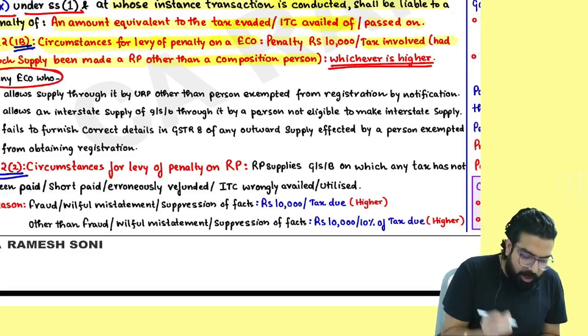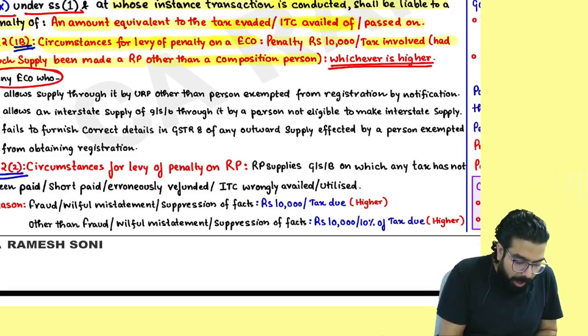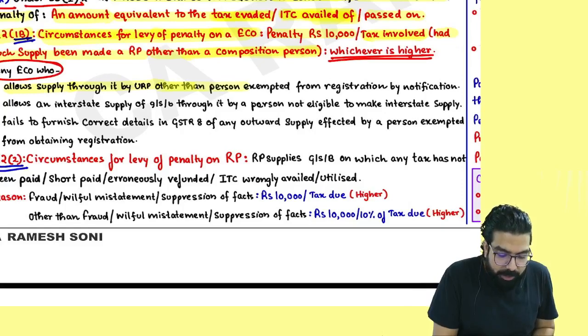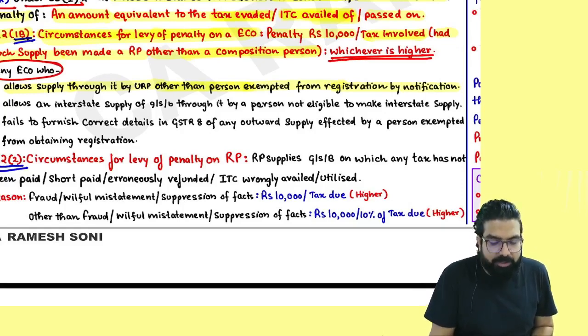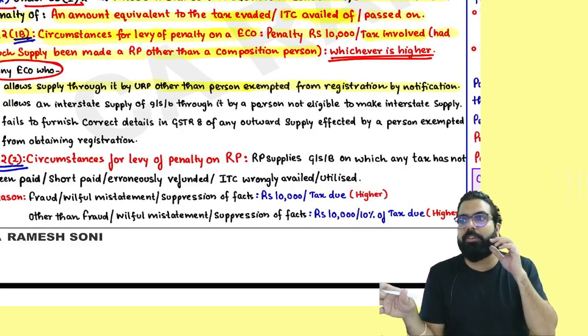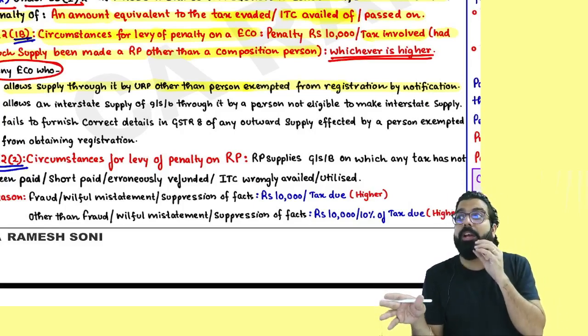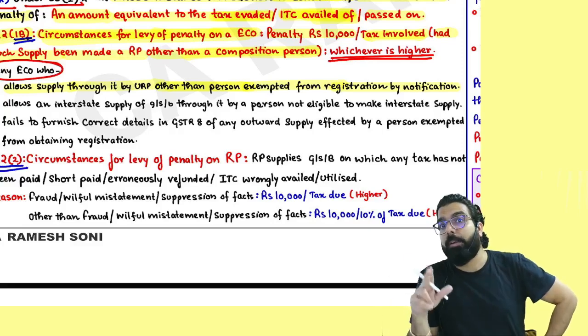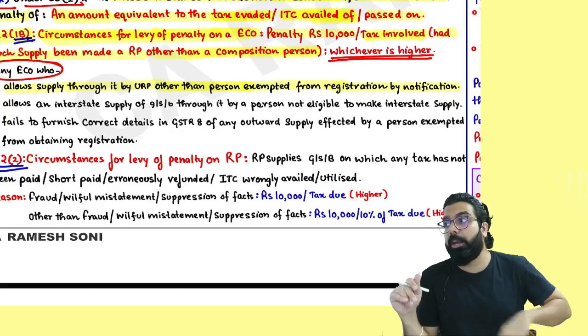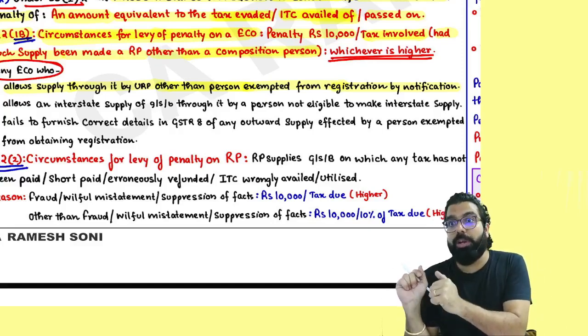See here, an e-commerce operator who allows supply through it by an unregistered person, other than a person exempted from registration by notification. You should not allow unregistered persons to supply. But who are the unregistered persons who are allowed to supply? Suppliers of service up to 20 lakh, 10 lakh, suppliers of goods 40, 20 or 10. But those suppliers should not do interstate supply. Those suppliers should take enrollment.